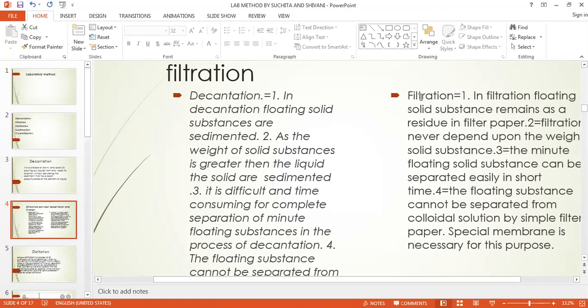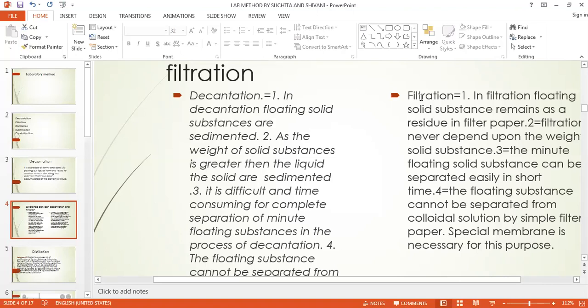This process, filtration, will not take a longer amount of time, but the process of decantation takes longer to purify a liquid. Besides, if the particles are too minute, then after decantation it is seen that the particles remain floating on the surface. For proper purification of water or any liquid, we require filtration, क्योंकि वो जो light weight particles रहेंगे वो decantation में चले जाएंगे and again we have to do the filtration. It involves the dissolution of the substance in water followed by the separation of the solution through the filter paper.